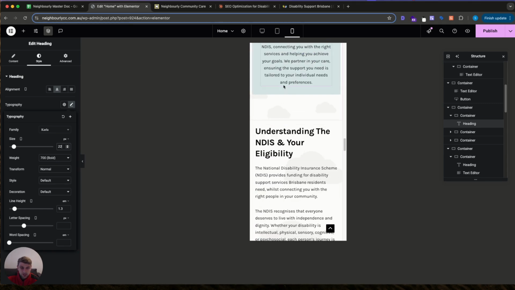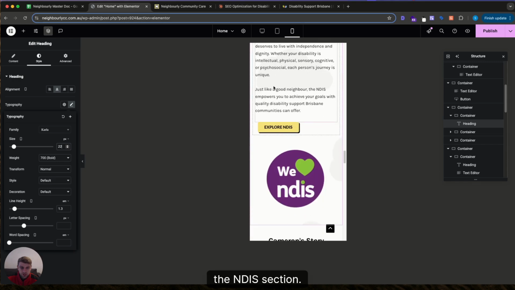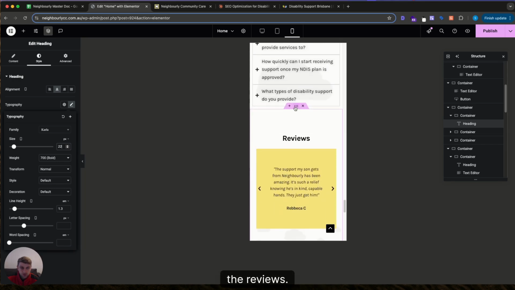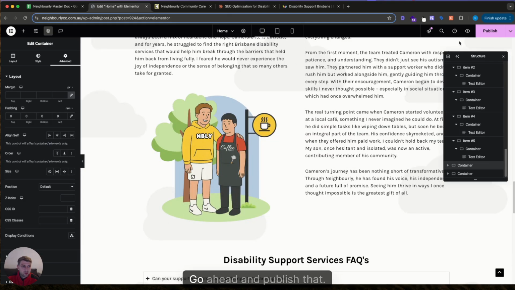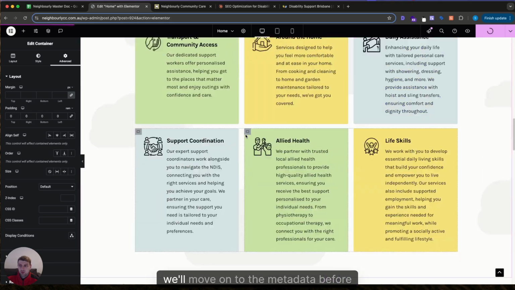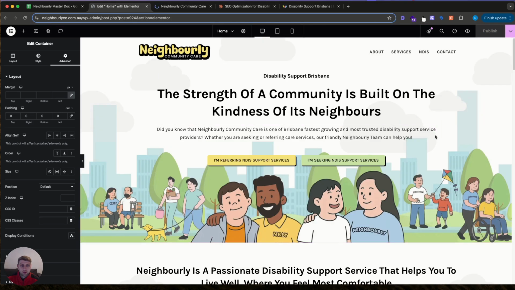Services, understanding the NDIS section. That looks quite good to me. Story, the FAQs, the reviews. Now that's all formatted, go ahead and publish that so we save our progress. And lastly, we'll move on to the metadata before we submit this page for indexing.